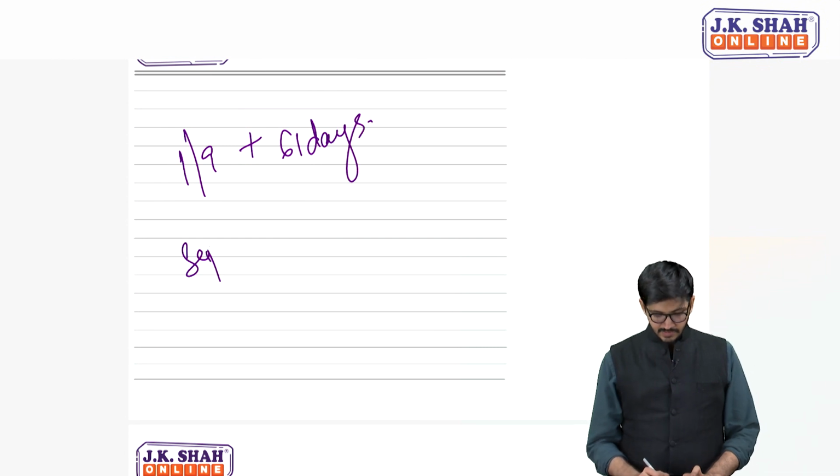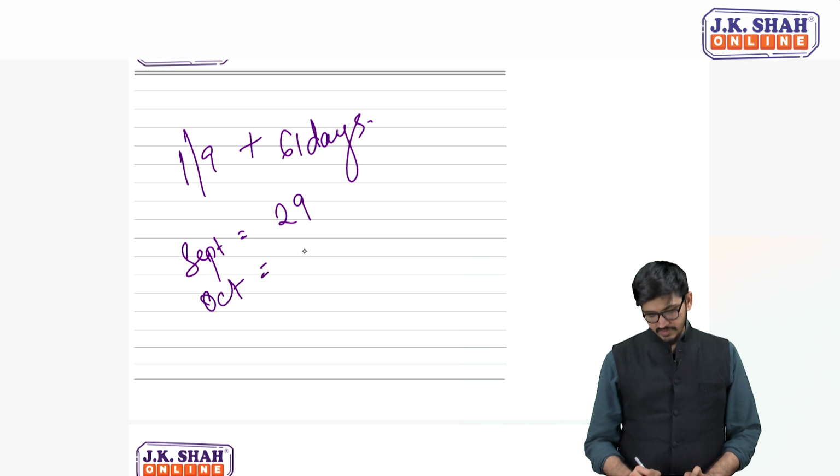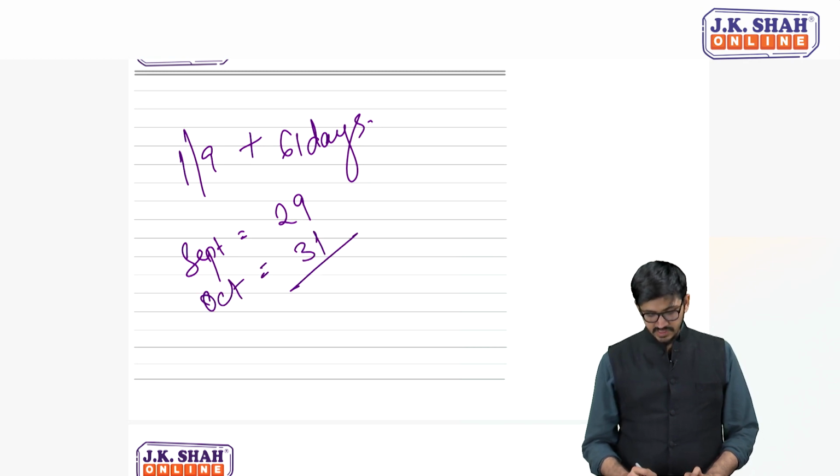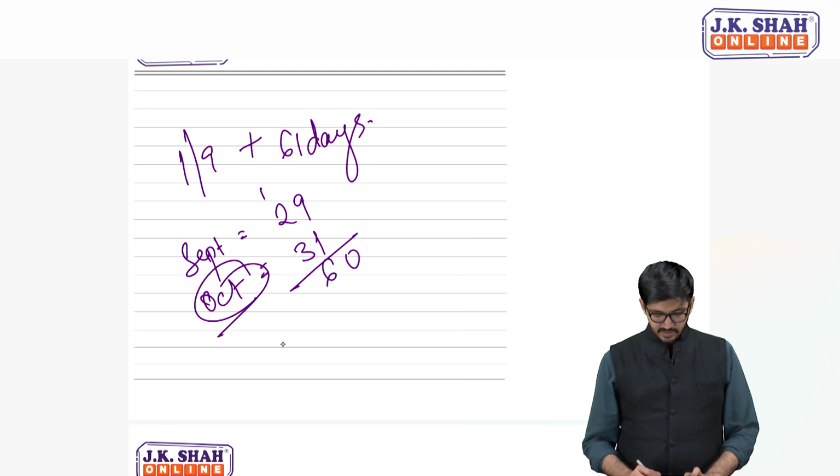So obviously in September there are 29 days left. October there are 31 days left. So what is the tally here? First do that. 60. Perfect. So that's 1st November, that is the 61st day.